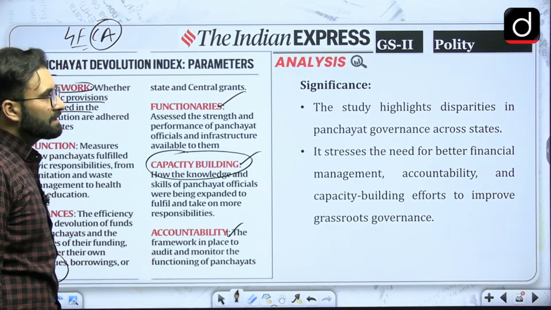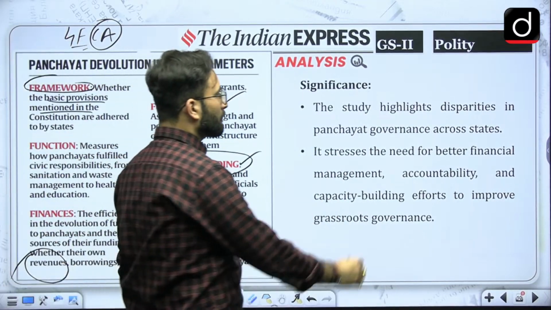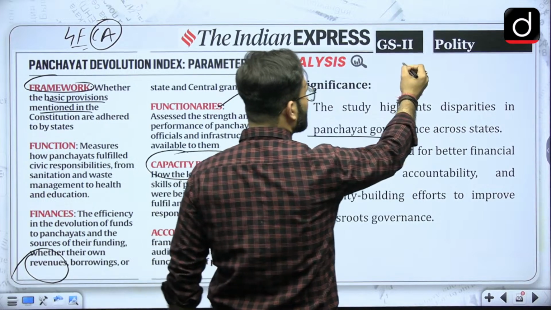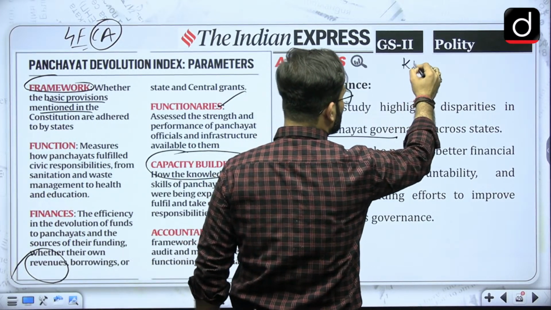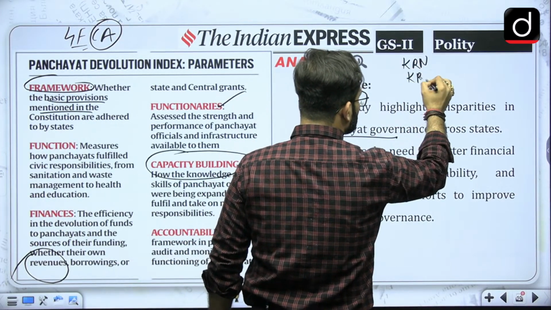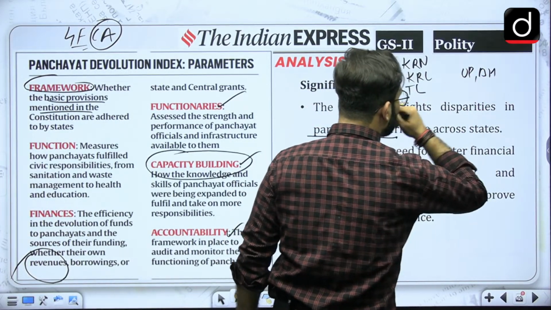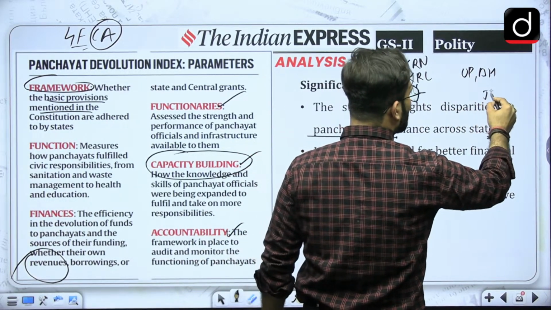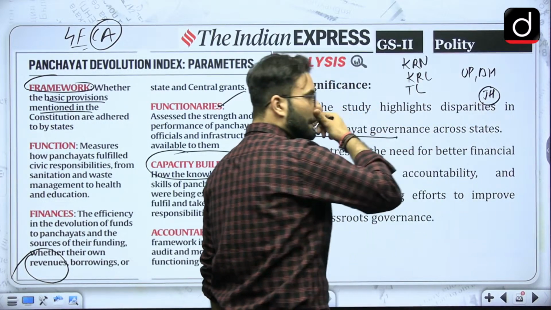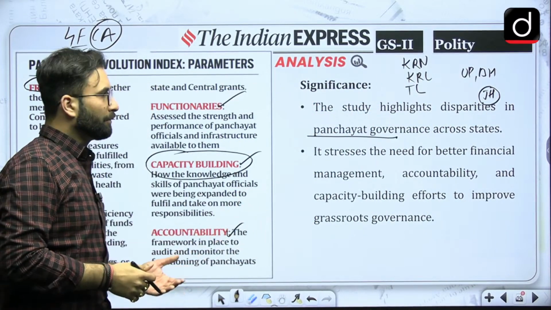The study highlights the disparities in panchayat governance across the states, because we have seen that there are 3 southern states at the top, that is Karnataka, then Kerala and Tamil Nadu, and after that UP and Bihar. At the same time, Jharkhand is among the poor performers. When we talk about Manipur, they are also among the poor performers. Okay, so that is there.